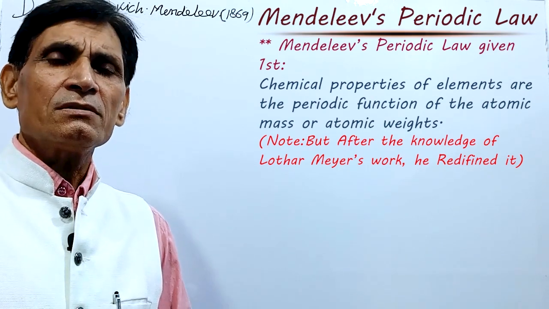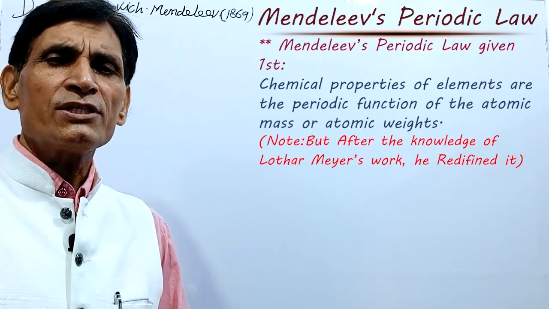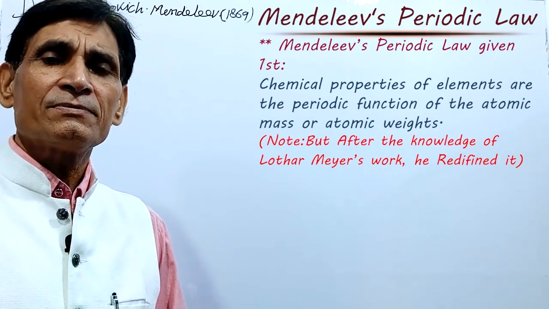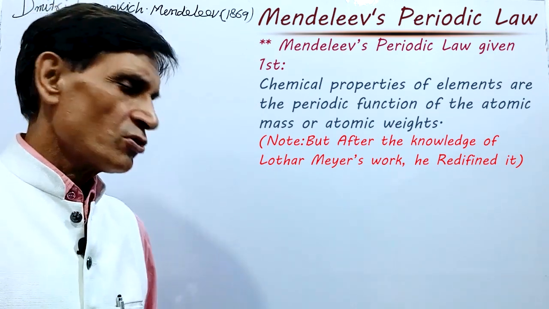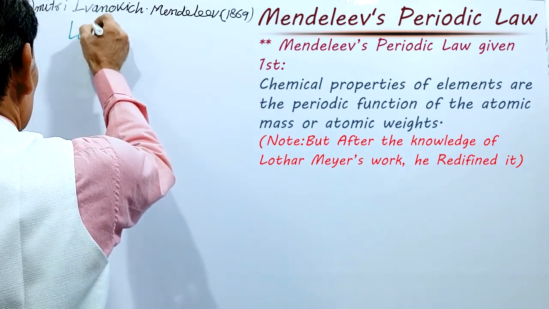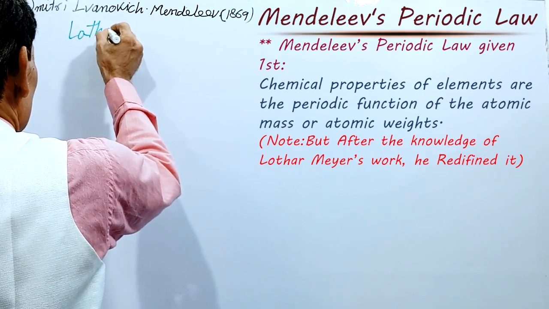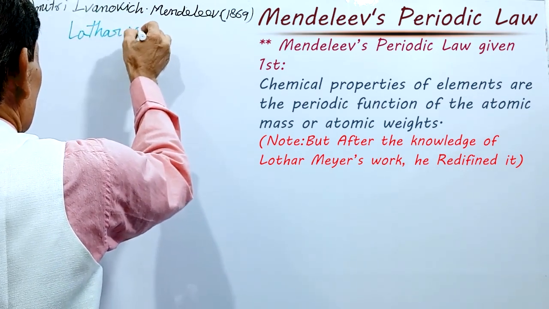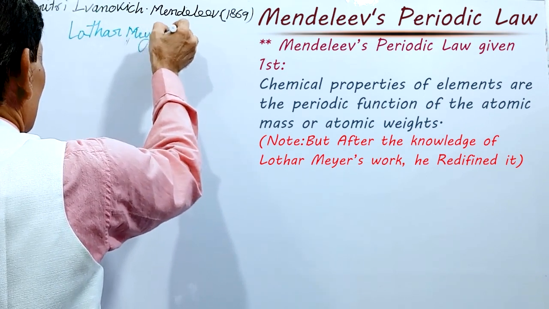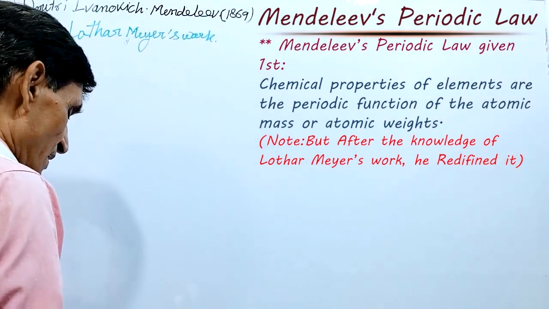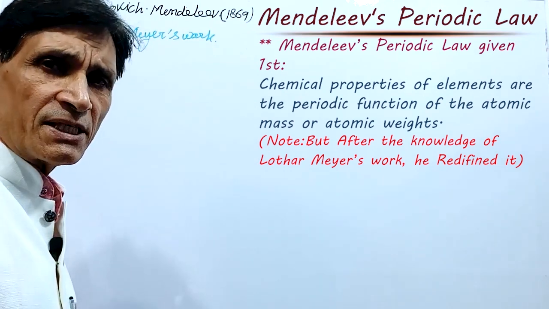But after the knowledge of Lothar Mayer's work in the classification of elements,